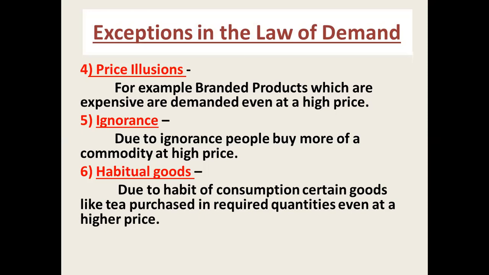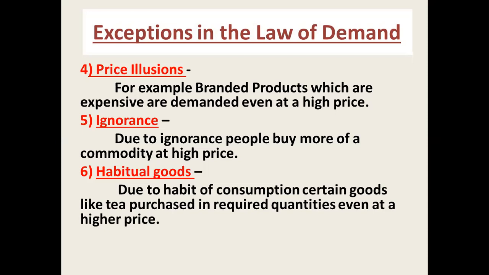It means people's habits are different. They never consider the price of the commodity. They always fulfill their basic wants and create and maintain satisfaction. Even if the commodity does not support their health, they are addicted. Those people are addicted, and that's why they demand those goods and services. So this point, habitual goods, does not support the law of demand, and it is an exception to the law of demand.